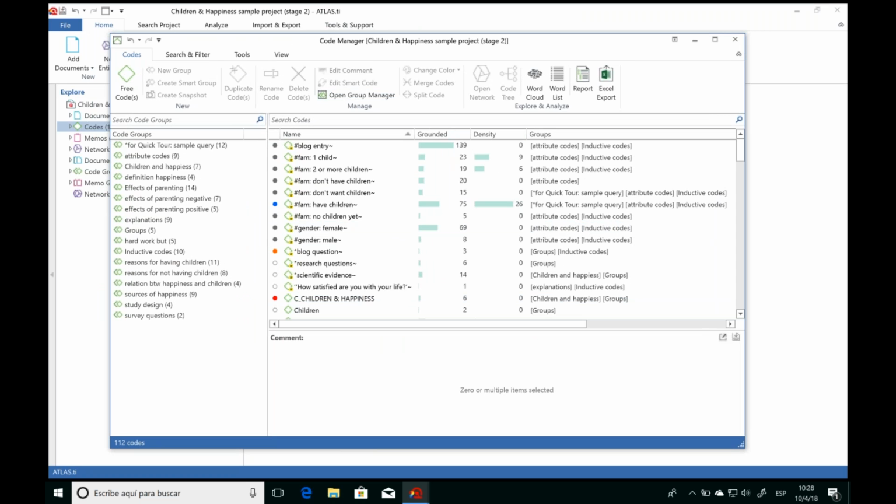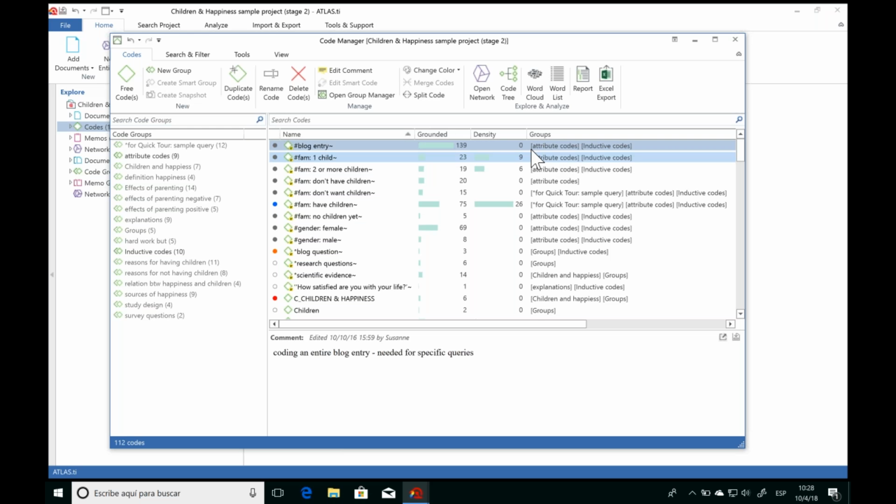Now taking a look at the Code Manager. Well, we have here our full list of codes. And alongside each code, we have some more information. We can see the groundedness and density of each code. Groundedness refers to how many quotations we have associated to this code. And density refers to how many links this code has with any other codes in the project. So we'll see density in a bit more detail when we take a look at the networks.